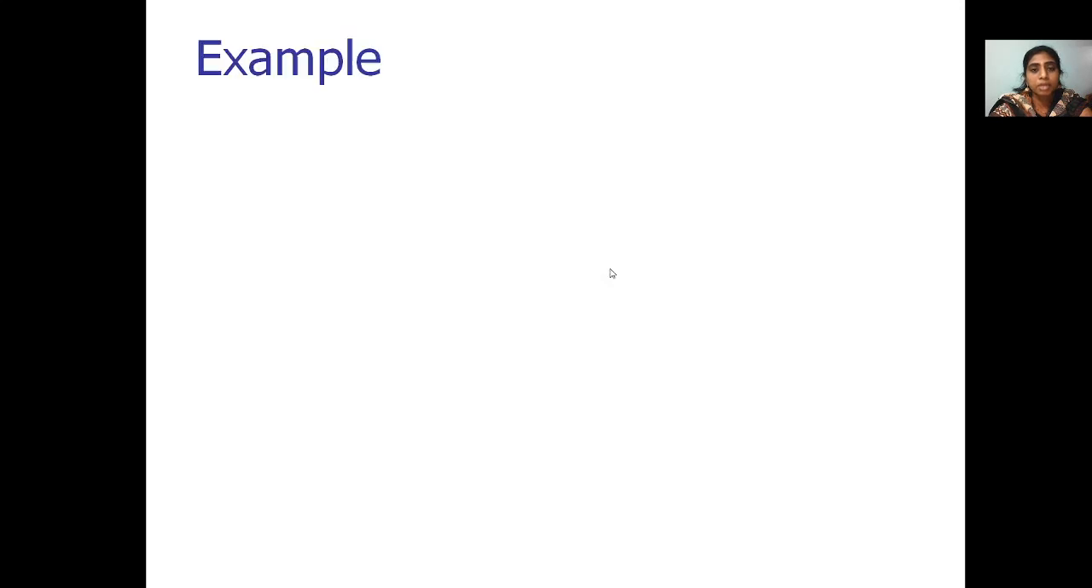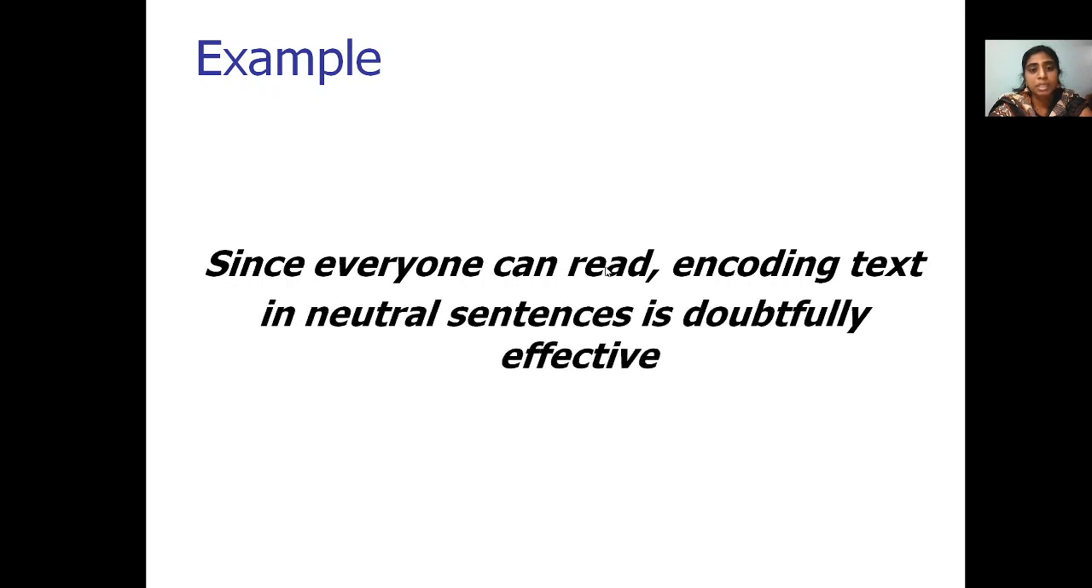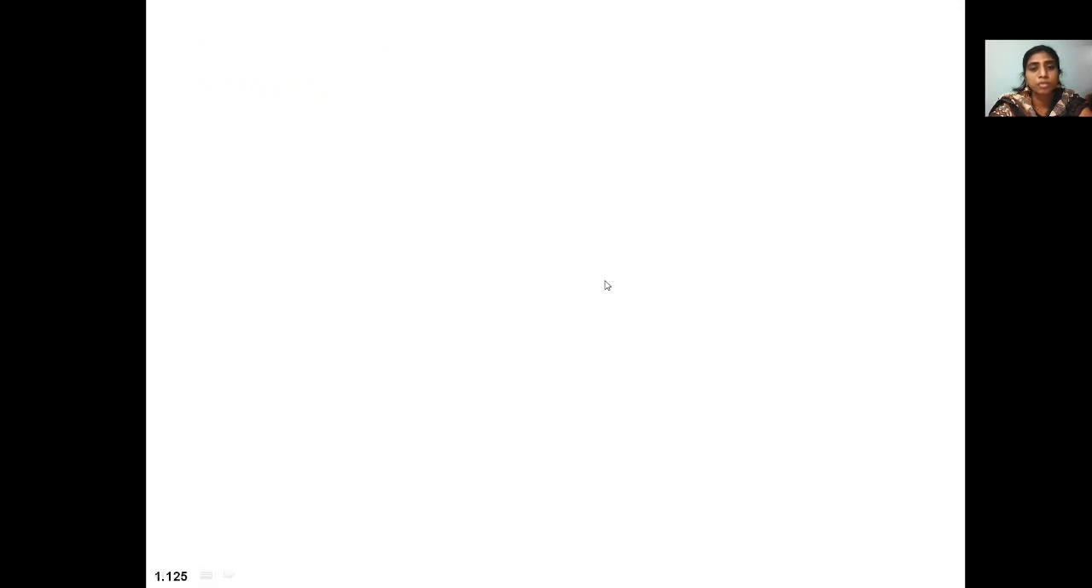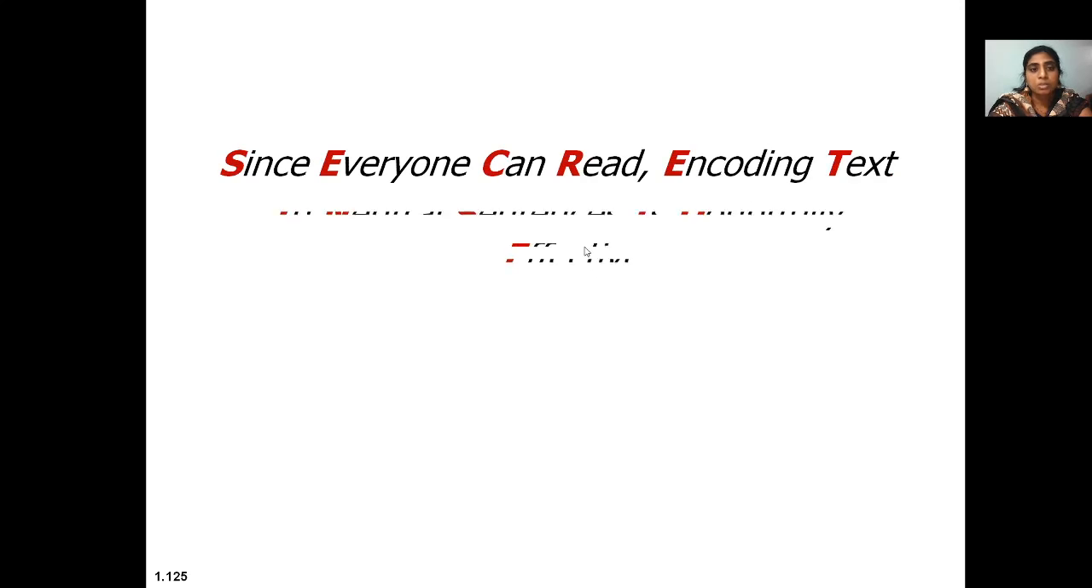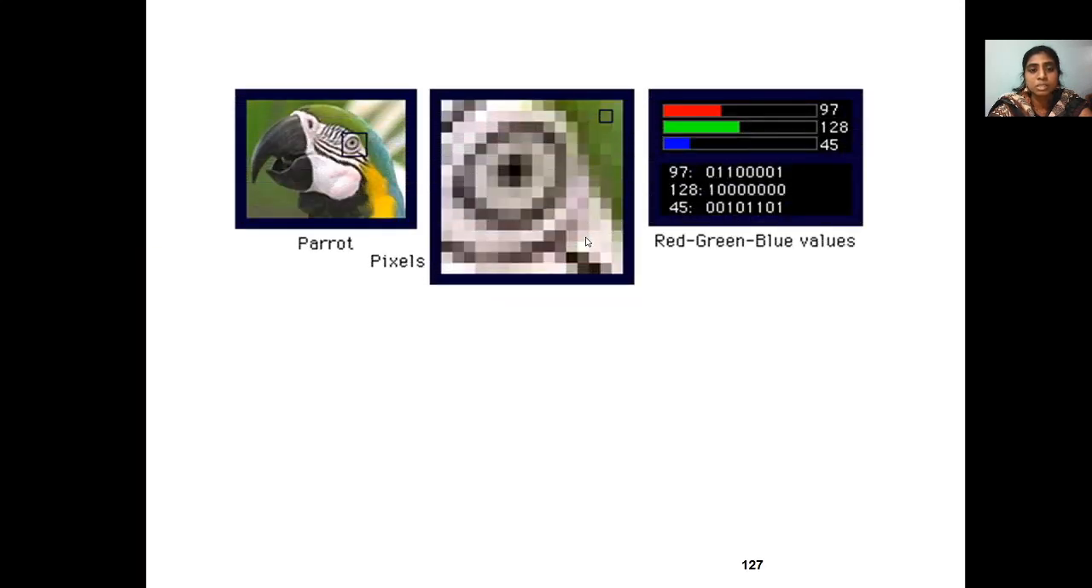And steganography with text is an example where everyone can read and encode text in neutral sentences. It's doubtfully effective. So we can write in this format since everyone can read the encoded text in neutral sentences. So we can write secrets inside. Secrets can be written in the form of text or in the form of images.